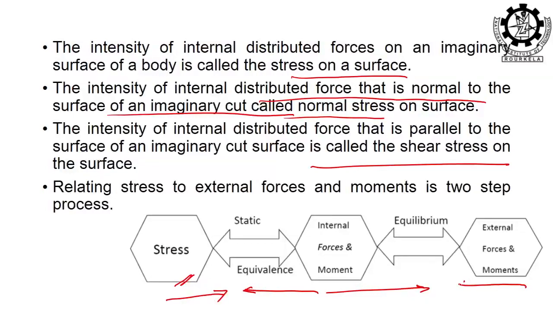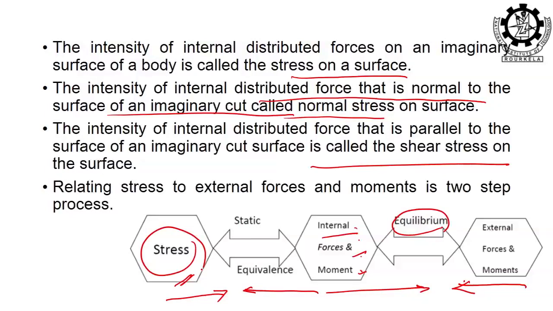That has been shown here; this is equilibrium. For the sake of equilibrium, when there is an external force or moment, internal forces and moments will be generated. When I make it static equilibrium or equivalence, I put all the forces and moments to 0 on some area, and it gives rise to stress.